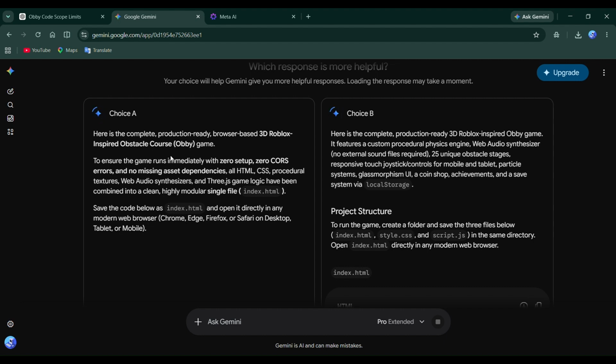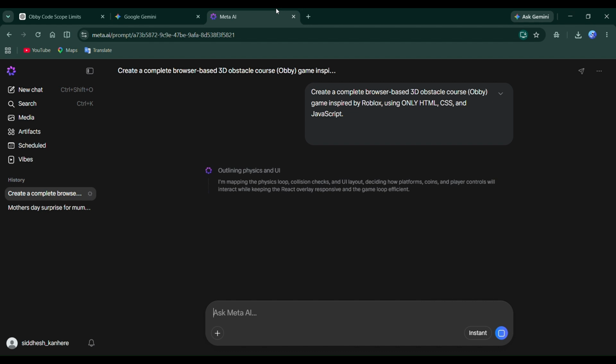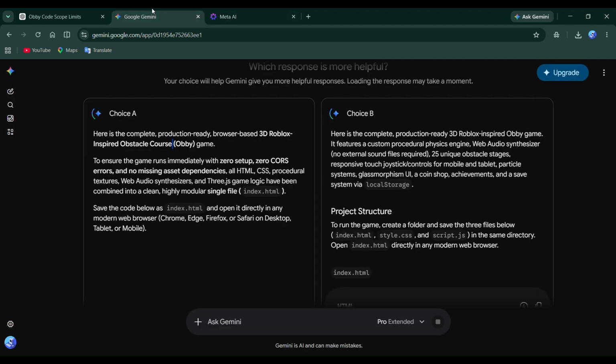The first few jumps are pretty simple, which is good because it gives new players time to understand the controls. As I move further, the obstacles become a little more challenging, and that's exactly what an obby should do. It shouldn't be difficult right from the beginning. The progression feels natural, and I like that the game slowly introduces different platform layouts instead of repeating the same obstacle over and over. I'm also paying attention to how responsive everything feels, because even a small delay can make platforming frustrating. Thankfully, the controls still feel smooth, and the character responds almost instantly whenever I move or jump. So far, I'm honestly enjoying this more than I expected.